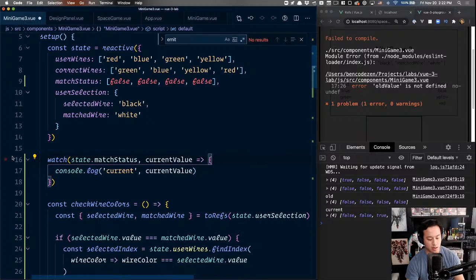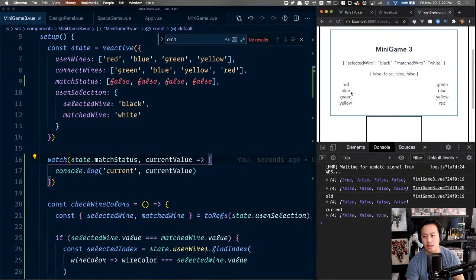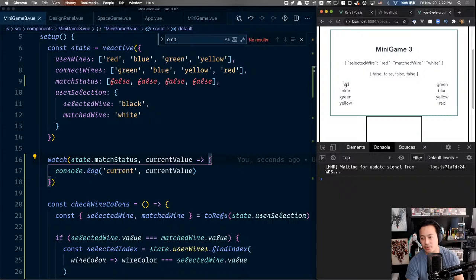So you're going to see here, when I delete all this, if I refresh this time, so I'm not letting that Vue CLI bite me again, and I update, you'll see that it actually shows current, true, false, false, false. And so if you just simply want the value of what you're going to get, then you're good to go.